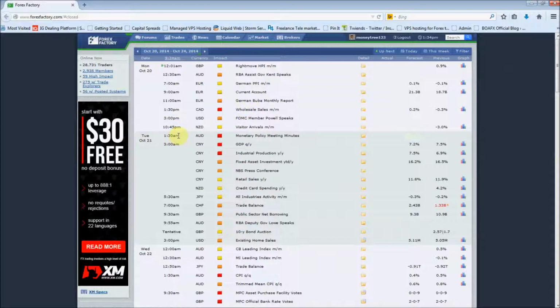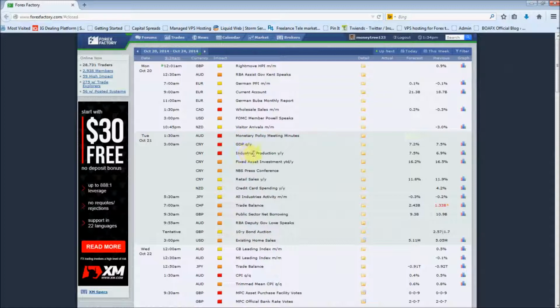Tuesday, 1:30 a.m. we've got the Aussie dollar monetary policy meeting. Very important, this one. We have had some rallies on the Aussie last week. Looking to see a little bit of a change in tone in monetary policy from the Aussie dollar, but what I'm especially looking for is for them to drop that phrase, the Aussie dollar is historically high. If we get that, then we could start to see this Aussie dollar turning around, especially with China starting to bring in some more monetary easing to help improve the economy. That's also going to have an effect on this Aussie dollar as well.